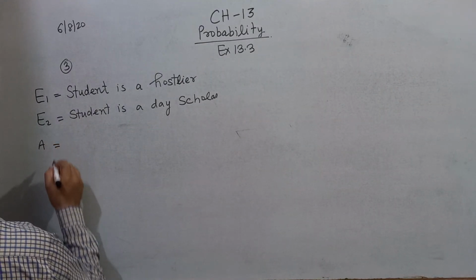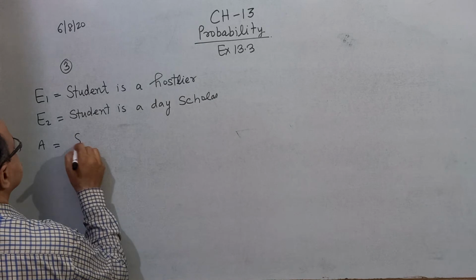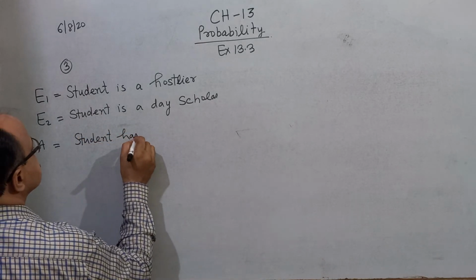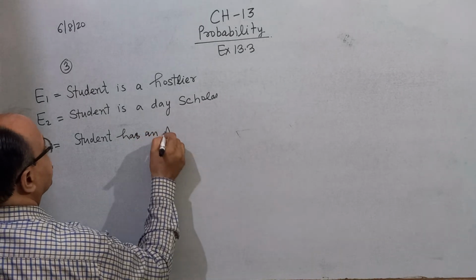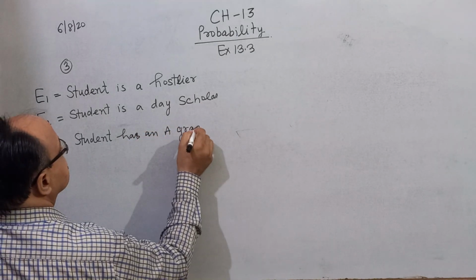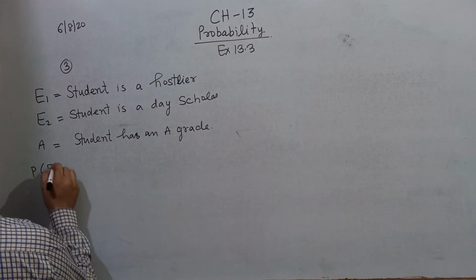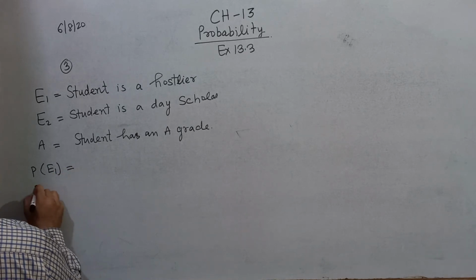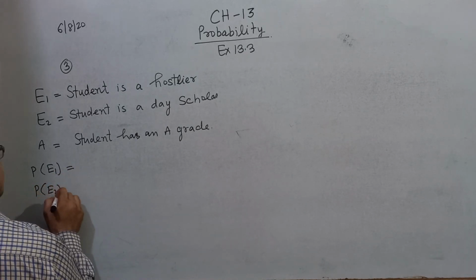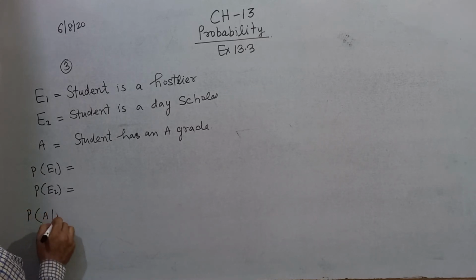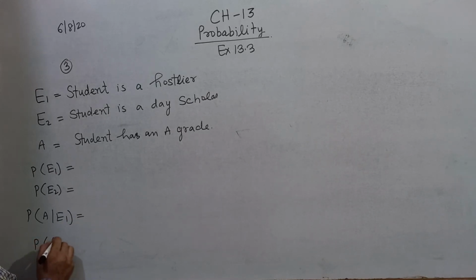And event A: the student has an A grade. Find the probability of E1 and the probability of E2. After that, find the probability of A by E1 and the probability of A by E2. Right?